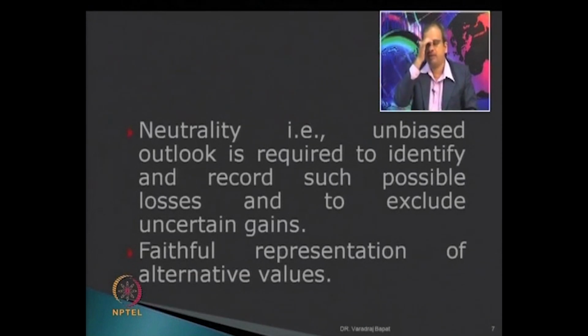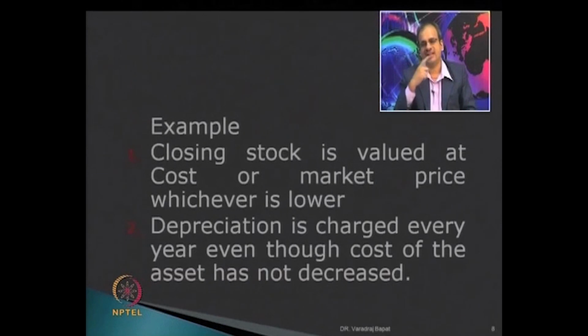Here you can understand that the person in charge, let us say the CEO of the company, may be interested in showing more gains, and he will also be interested in not recording certain losses, because it will give a slightly higher profit position. But as far as the accountant is concerned, the accountant is required to be neutral, and should see that the losses are properly identified and recorded, whereas whenever the gains are being recorded, they should not be uncertain in nature. The third is that alternative values should be faithfully represented. So these are the two examples.